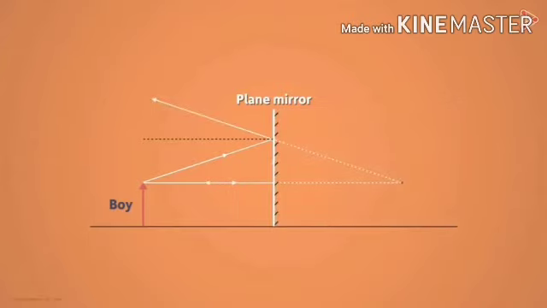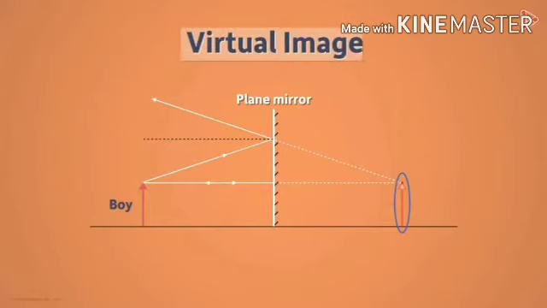Incident ray falls at the pole of the mirror by making an angle with the principal axis: this ray is reflected along the direction which makes the same angle with the principal axis. Incident ray passing through the focus or appearing to pass through the focus: this ray goes parallel to the principal axis after reflection.